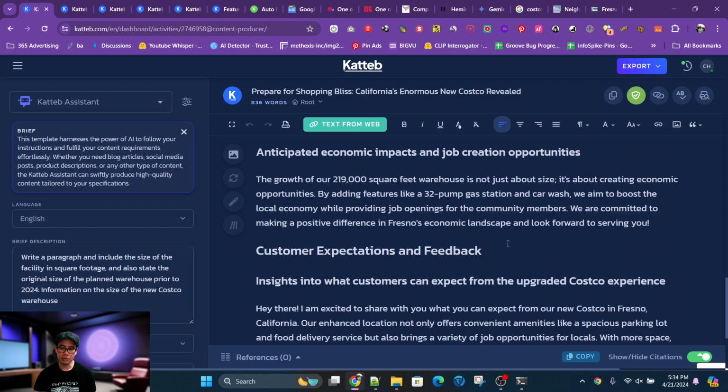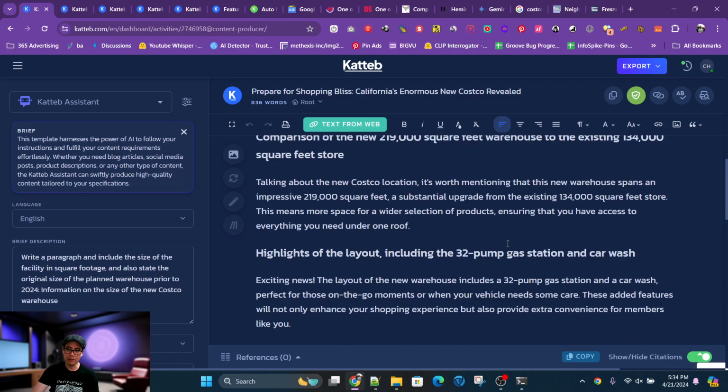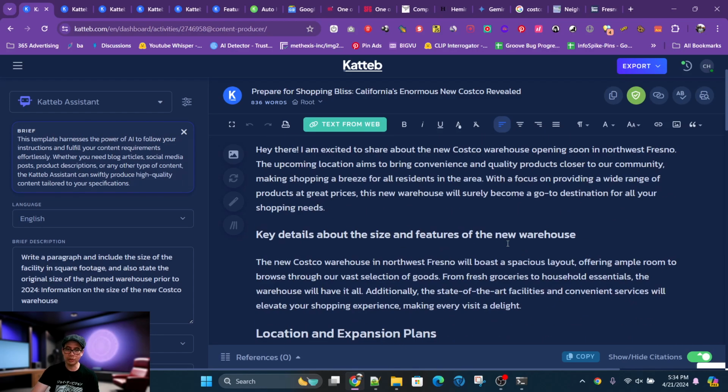And this could be used for blogs, could be used for audio recordings. You could use it for even video scripts. The choice is yours. So this is, again, a review on Katab in 2024. Showed you some of the key features and how to get content, especially if these very popular news sites are blocking you, and you can create, again, content from very, very recent news, and that's how you do it. Showed you an example of how to do it in this video.